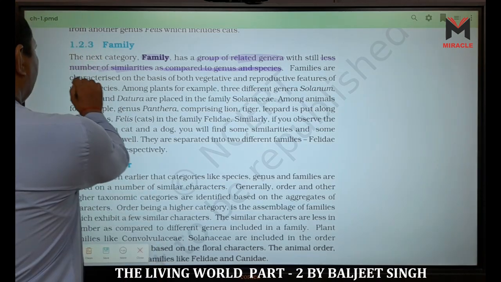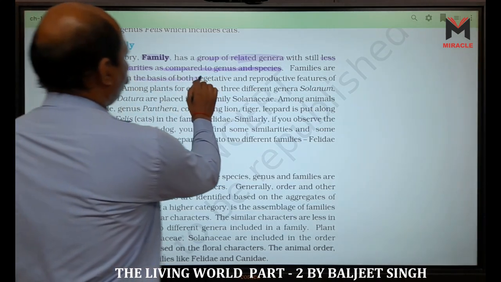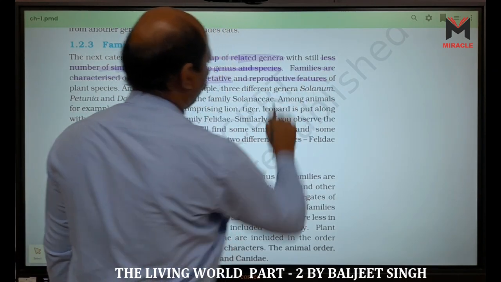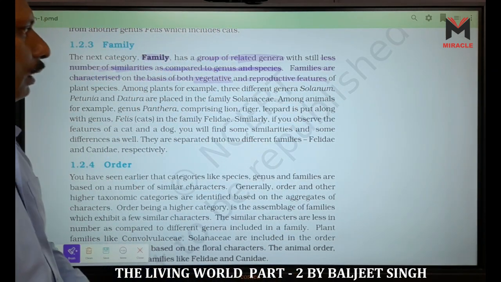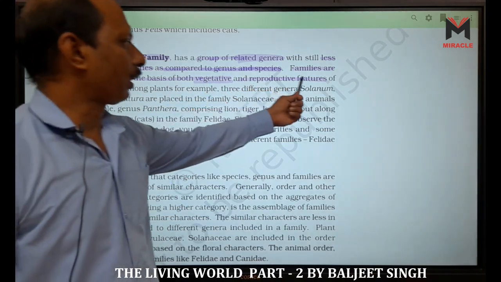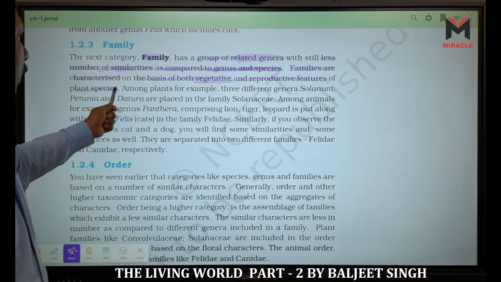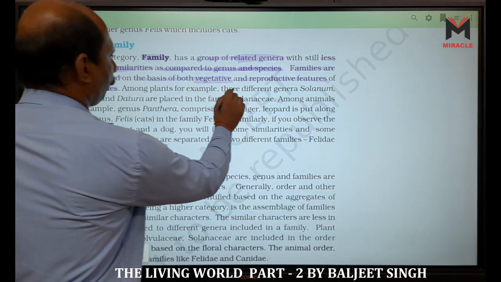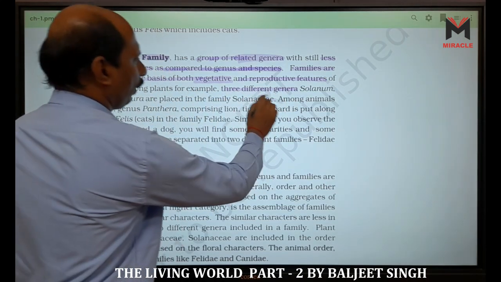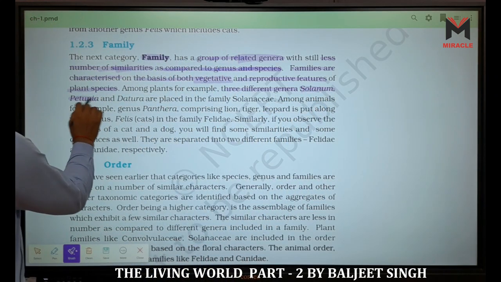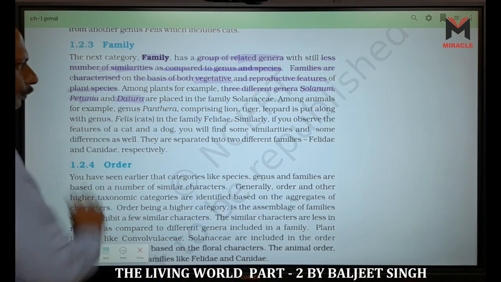Families are characterized on the basis of both vegetative and reproductive features of the plant species. Among plants, for example, take three different genera. What are the three different genera? We have Solanum, second one is Petunia, and third one is Datura.